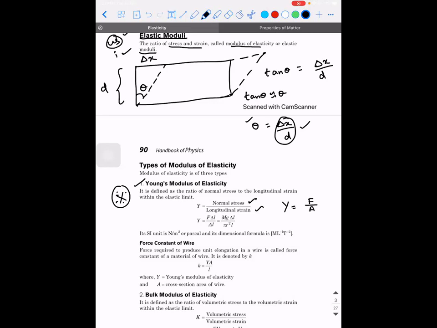It is force divided by area. F by A is common for everything. The only thing is, depending on the restoring force, we are going to change the name of the stress. Delta L by L represents the longitudinal strain. So the L will go up. You will have it as F into L divided by A into delta L.